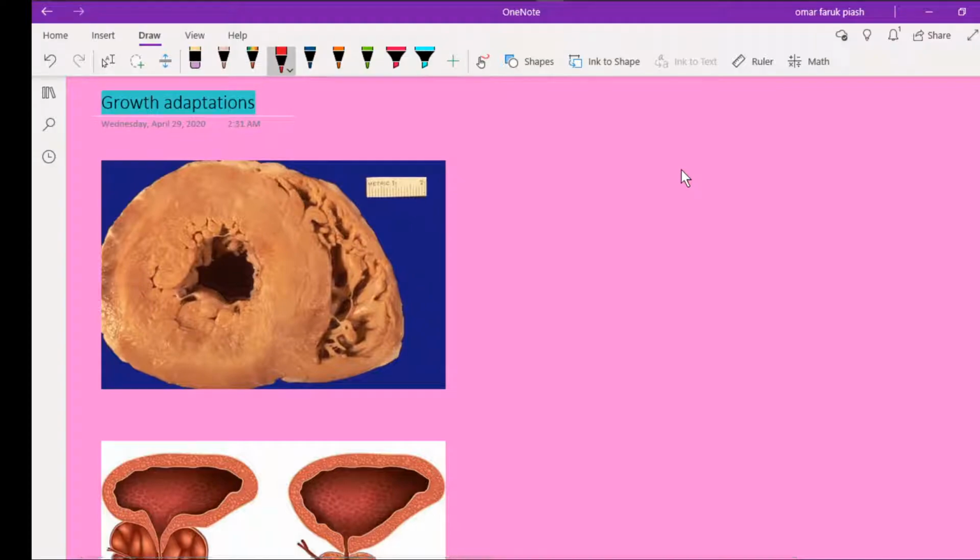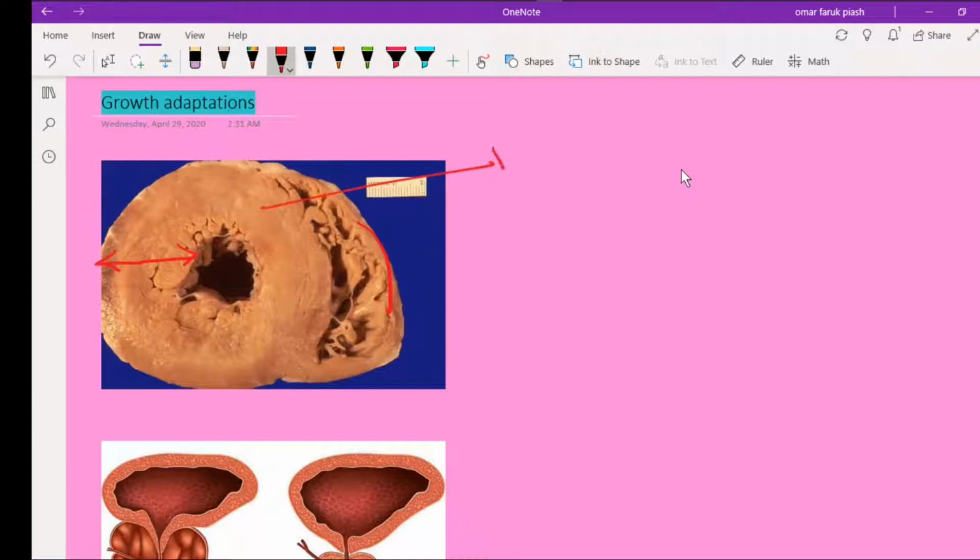Start with this. This is a picture of a heart, and this is a left ventricle, which is hypertrophied. This is the right ventricle, which is kind of normal.